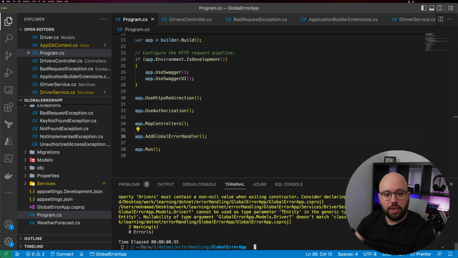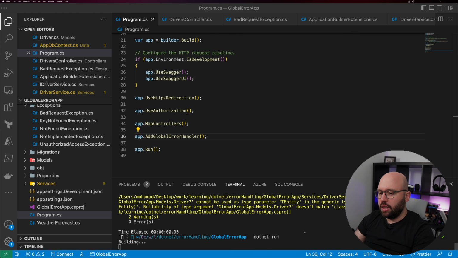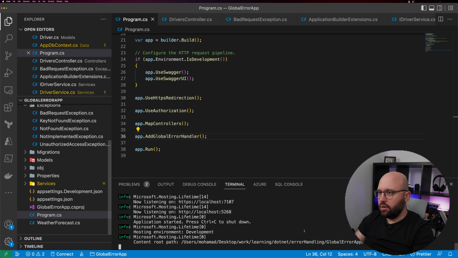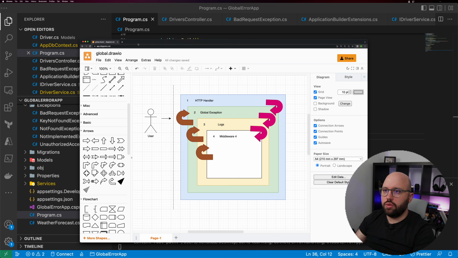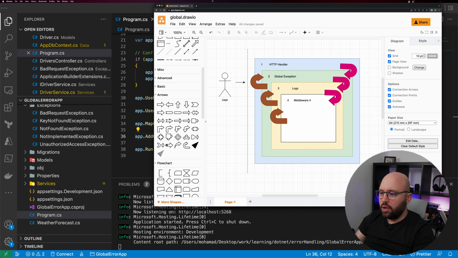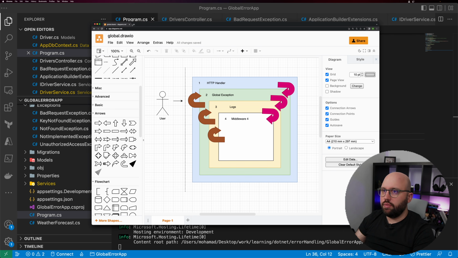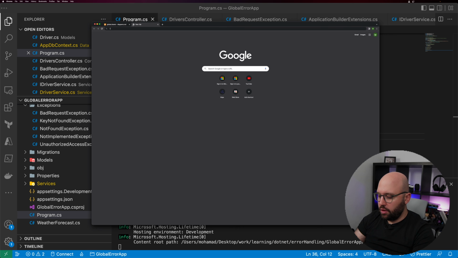And now let's run it and see what happens. So .NET run. It's going to ask me for my password. Perfect, now let's go back to that web browser here and go to localhost 5268.